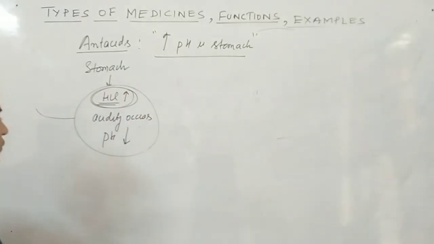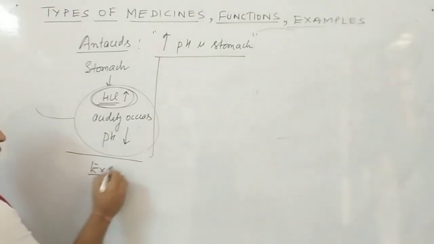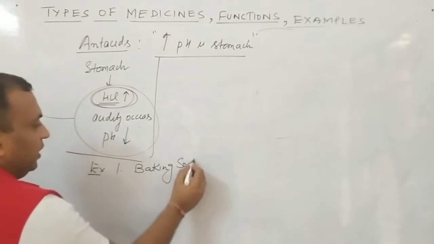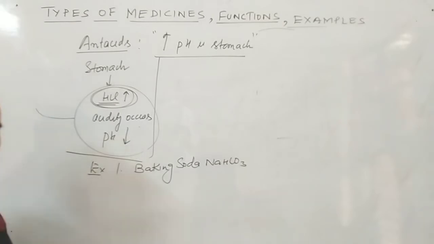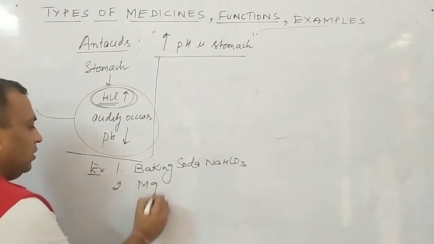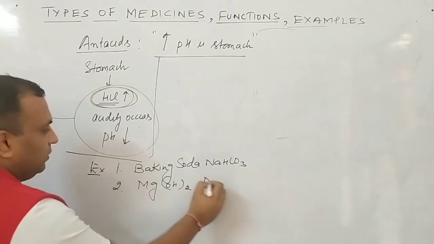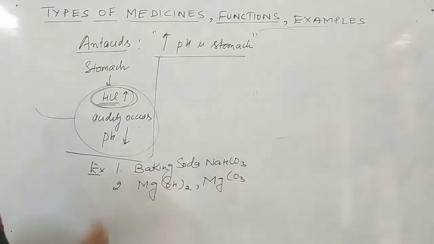Understand? Now, as far as examples are concerned, first, baking soda, the formula is NaHCO3. All of you know baking soda. Second, magnesium hydroxide we can use. Clear? Magnesium carbonate can also be used as an antacid.